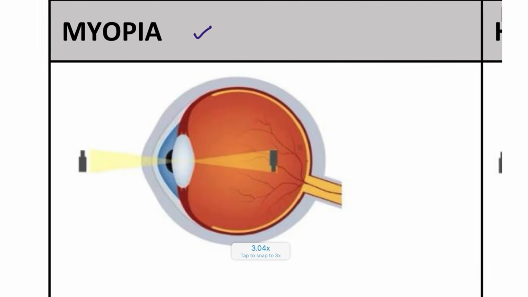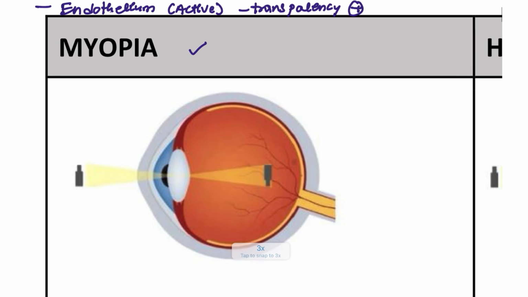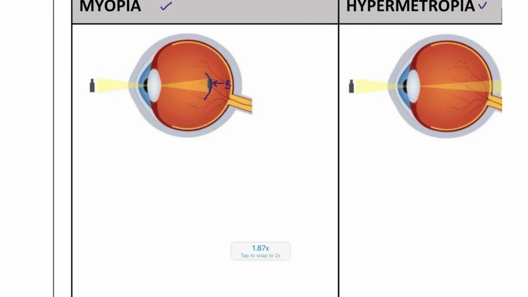For example, if you have a problem with myopia, what happens in myopia? The image is actually forming in front of the retina. It has to be formed on the retina, but it is forming in front of it. So for this patient the power of the eye is increased. Why is this power increased? Because of the curvature.